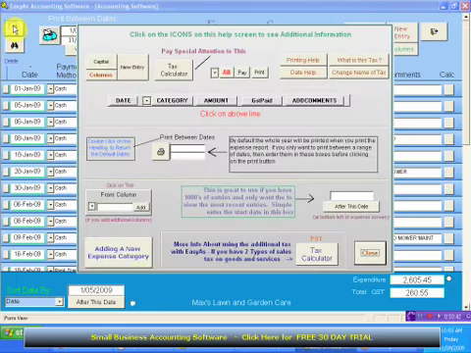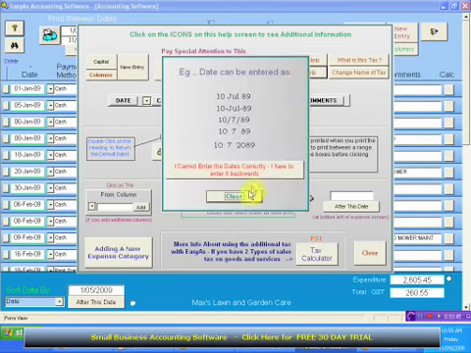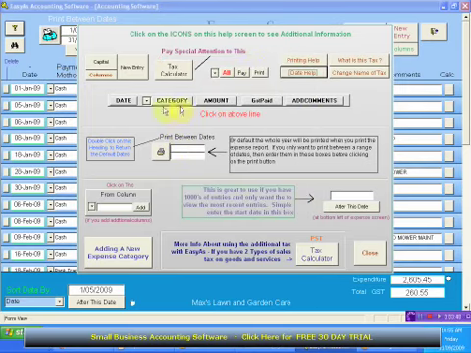We've got our help. If you click help, you can click these particular icons here. It will provide you more information about the screen, what's on the screen. So you can come into help at any time and pretty much get a lot of information instead of watching these videos over and over.